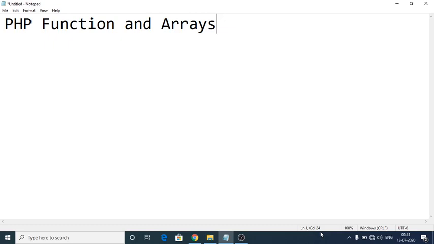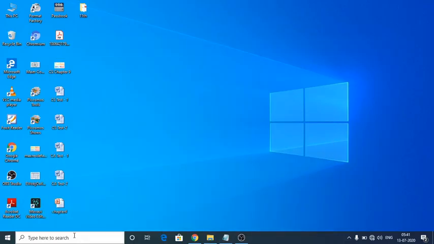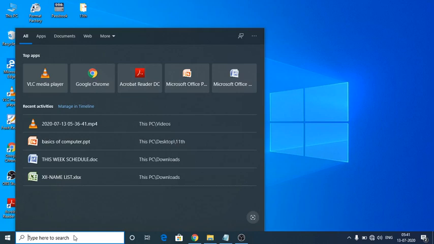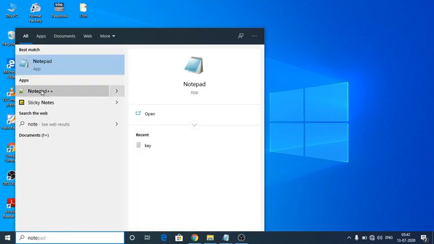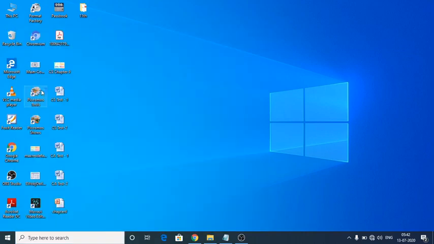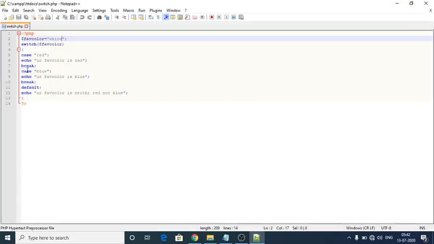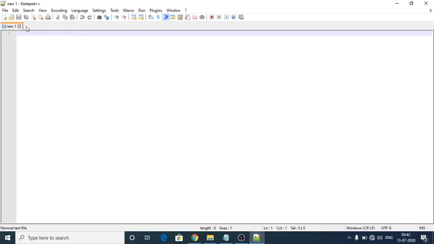Now I'm going to create a function and work it out. For that, I have to open Notepad++. So see here, Notepad++ is here, and next I have to type a small program which is given in your book. That is what I'm going to type here.